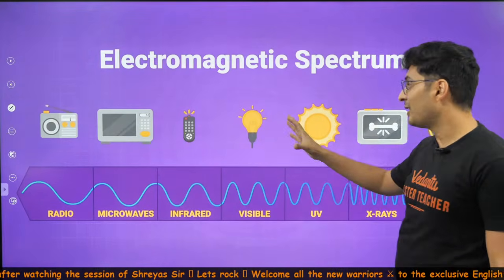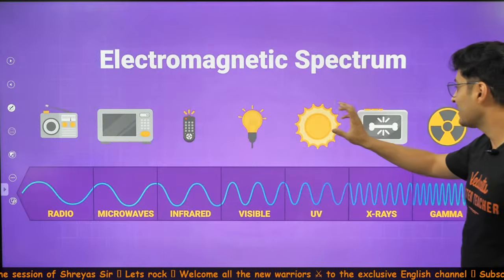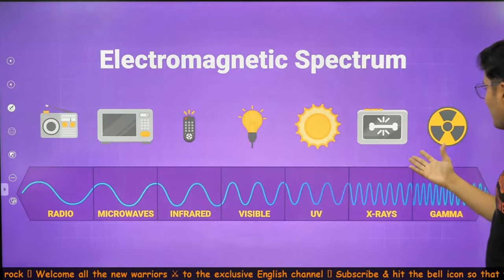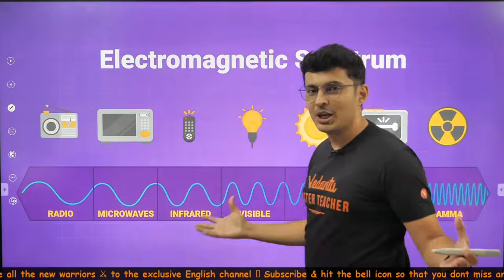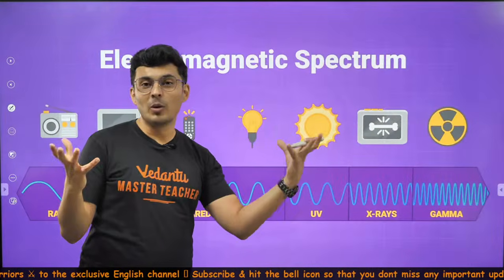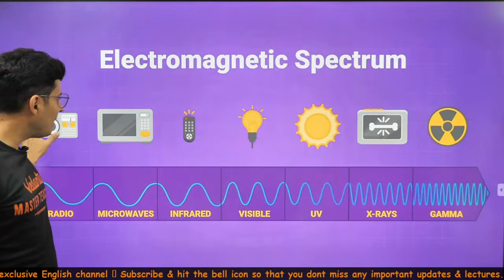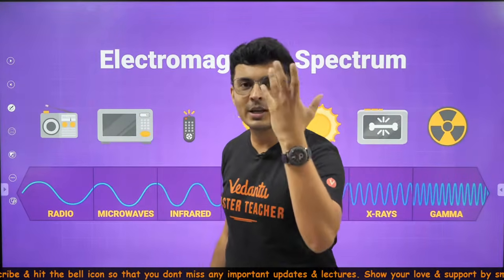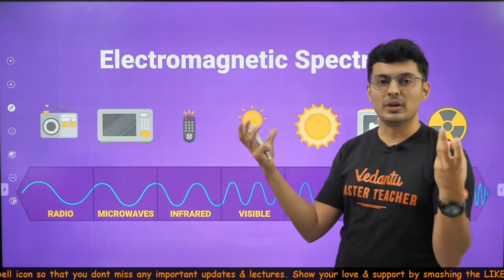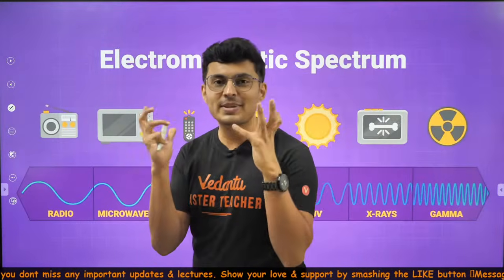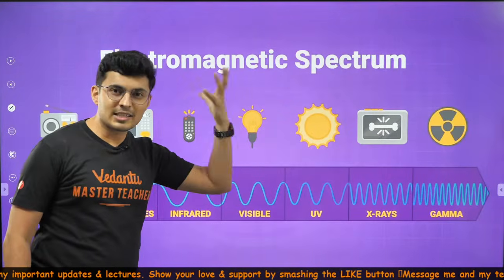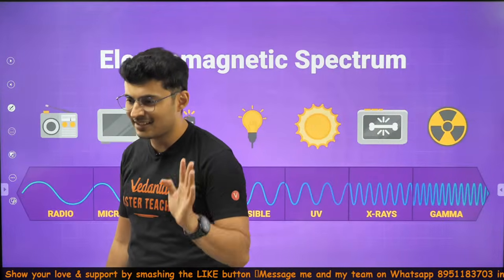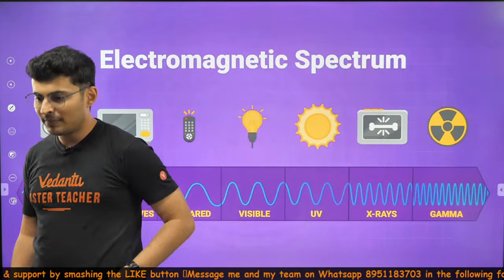A mobile remote is beside a bulb, and beside a bulb there is the sun, and beside that you have an X-ray machine, and beside that X-ray machine you have the symbol of a nuclear reactor. So if you can remember these appliances in order, that will be fine. You can make up your own story, your own mnemonics, either symbolically or by the first alphabet. Is that making sense?